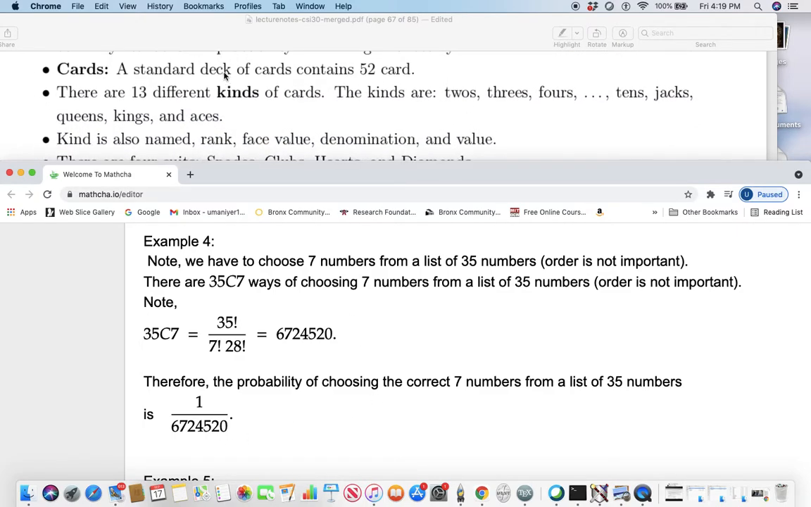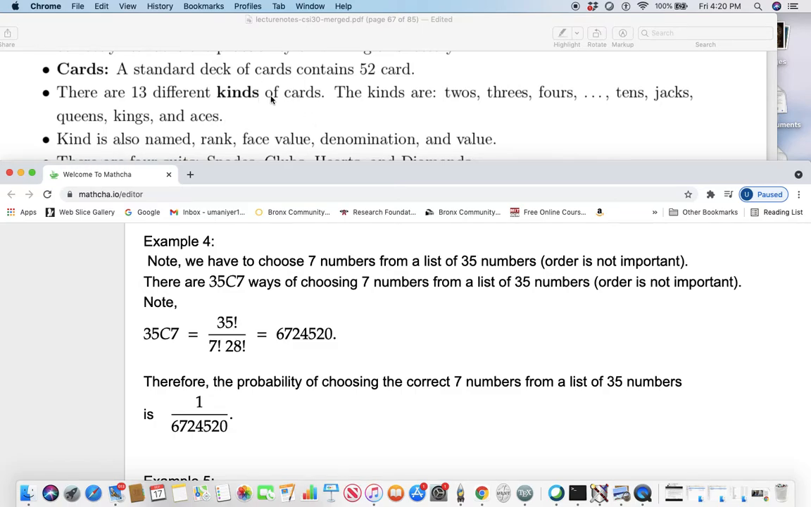Cards. A standard deck of cards contains 52 cards. There are 13 different kinds. The kinds are 2s, 3s, so 2 of spades, 2 of clubs, 2 of hearts and 2 of diamonds. Those are all 2s. So that's called a kind. You could also have 4 3s, 4 4s, 4 10s, jacks, queens, kings, don't forget aces.